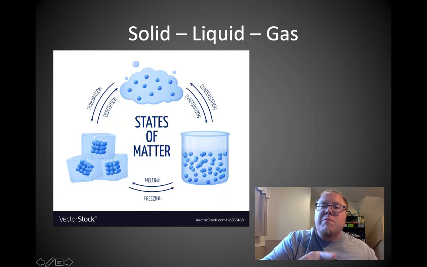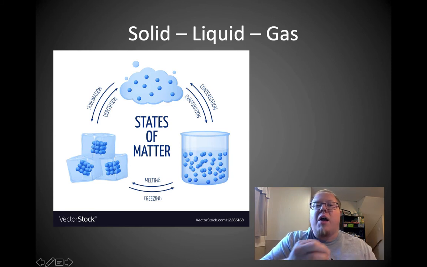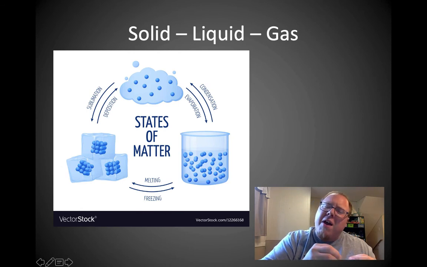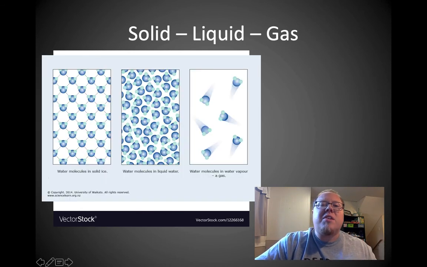It should actually be a little bit closer than the solid, not further apart. Okay? It should actually be a little closer than the solid. The solid should be a little more spread out. It's just rigidly in place. So the difference between a solid and a liquid is actually not spacing. It is how they're moving. The liquid, they're moving around. The solid, they're stuck in place and they're rigid. And usually the solid's actually more spread out because of that rigid structure.